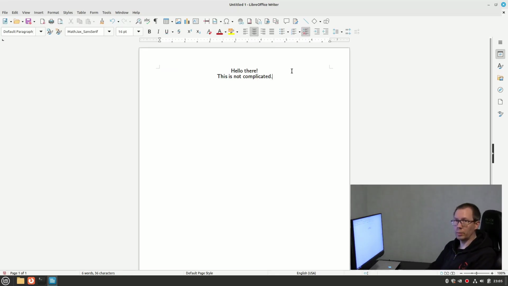You can install LibreOffice in Windows too, and it looks the same.